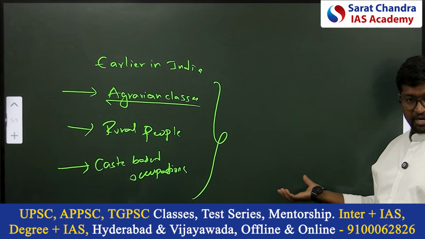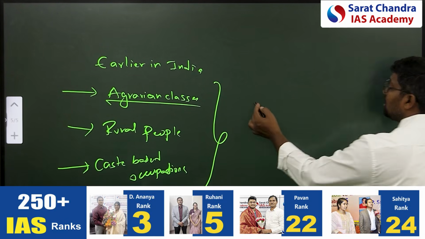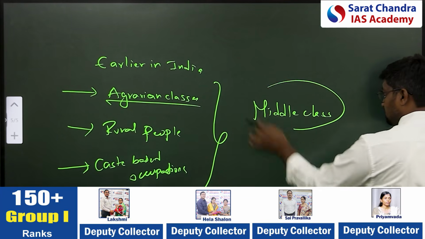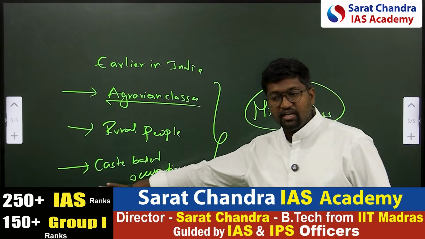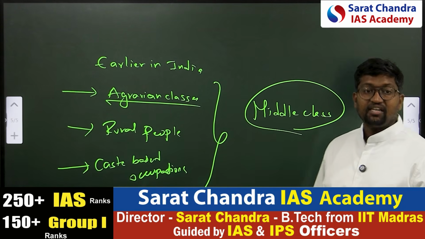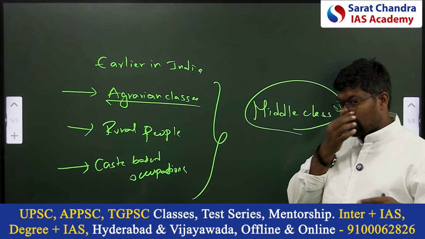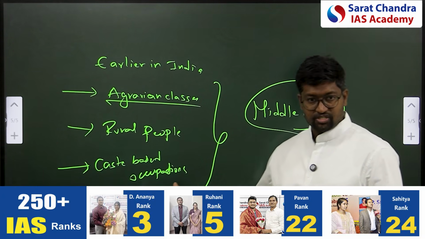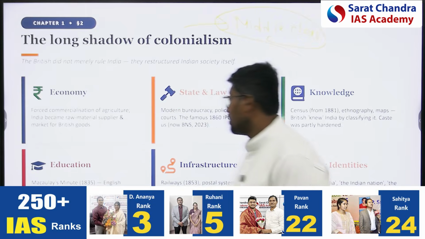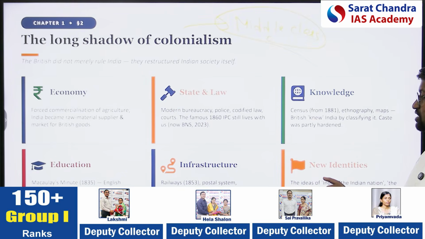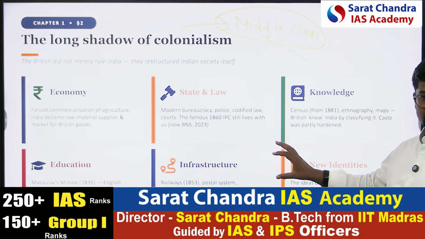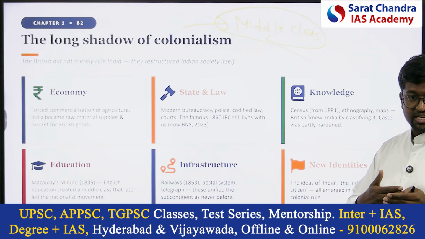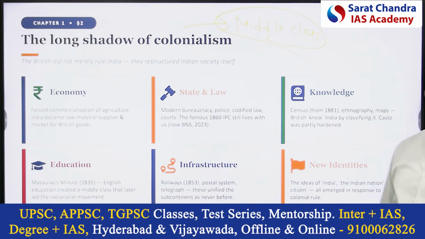Rural and urban people increased. Because of all these factors, we see in India the rise of the middle class. Earlier, identity was based only on caste. New identities emerged: industrial class, clerk class, teachers class, officers class. New identities emerged. You understand my point? So this is how Britishers tried to understand Indian society. Britishers shaped Indian societies. Britishers brought changes in Indian society.